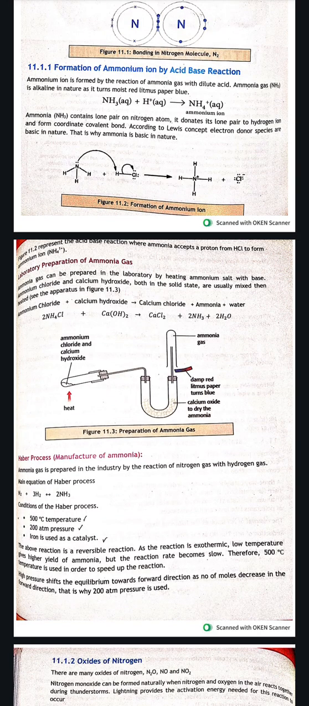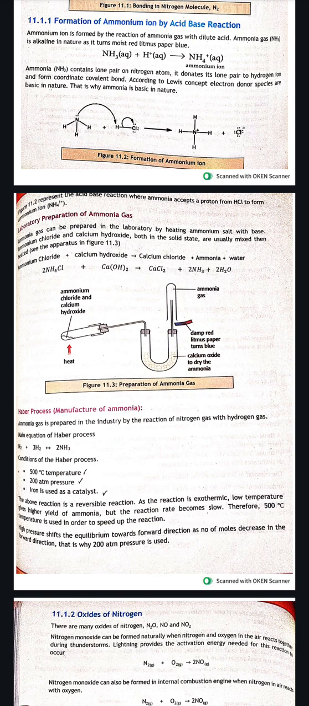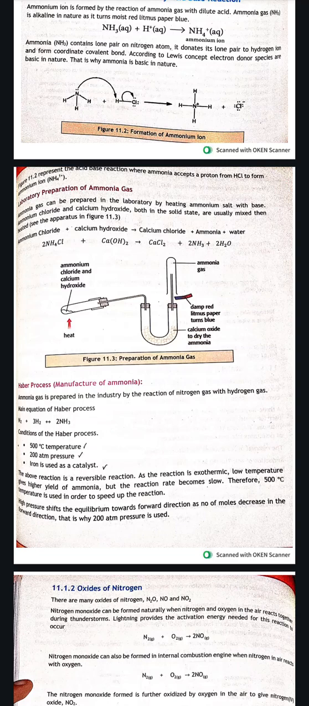Formation of ammonium ion by acid-base reaction. Ammonium ion is formed by the reaction of ammonia gas with dilute acid. Ammonia gas is alkaline in nature and it turns moist red litmus paper blue. So NH3 plus H+ gives us NH4+, which is the ammonium ion. Ammonia contains a lone pair on the nitrogen atom. It donates its lone pair to the hydrogen ion and forms a coordinate covalent bond. According to the Lewis concept, electron donor species are basic in nature. That is why ammonia is basic in nature.